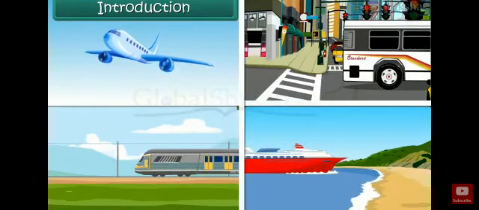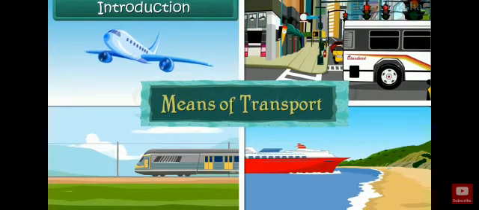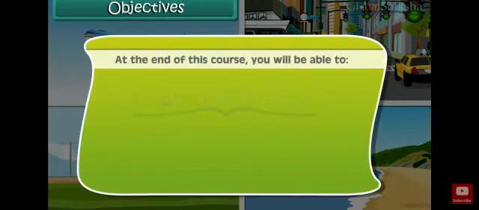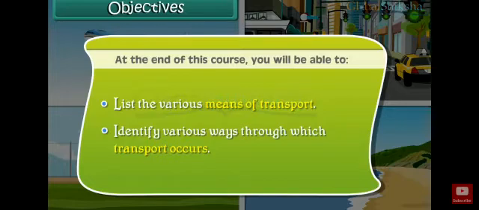Okay. Now, what are you going to learn? You are going to learn the introduction to means of transport. Before that, you are going to learn the objectives. So, let's begin. What is the objective? At the end of this course, you will be able to list the various means of transport. After that, identify the various ways through which transport occurs.